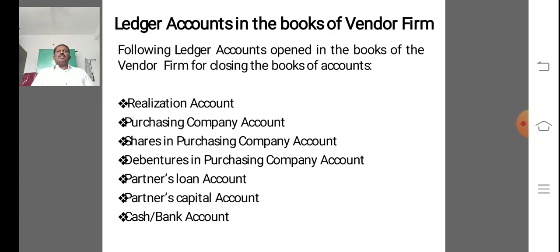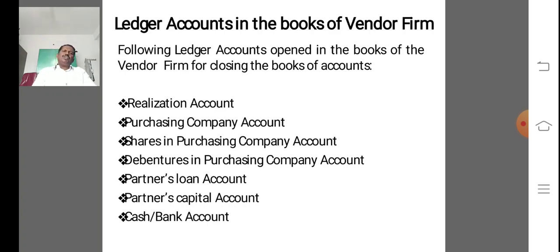Third is shares in purchasing company account. Fourth is debentures in purchasing company account. Fifth is partners' loan account. Sixth is partners' capital account. And the last one, cash or bank account.